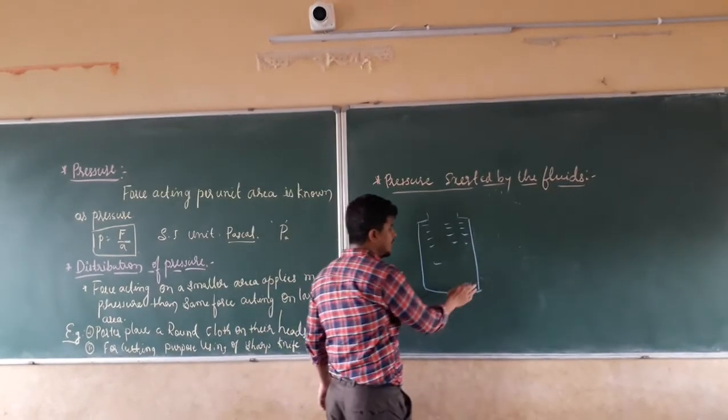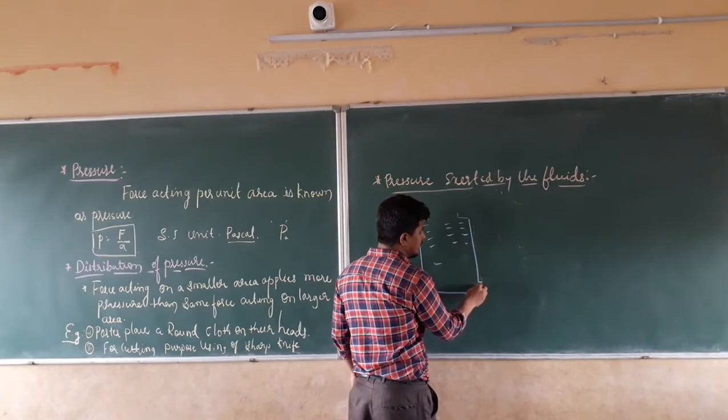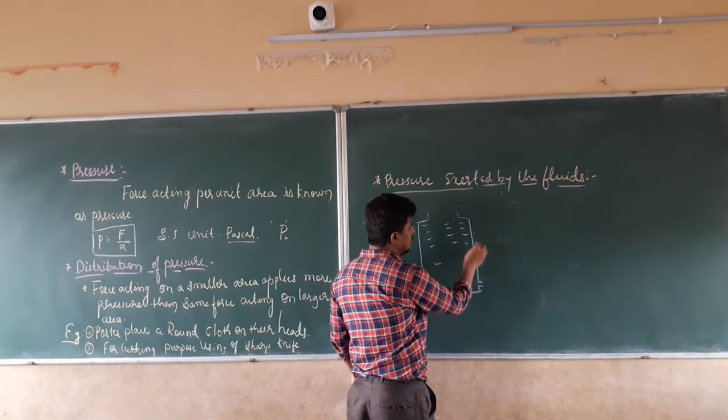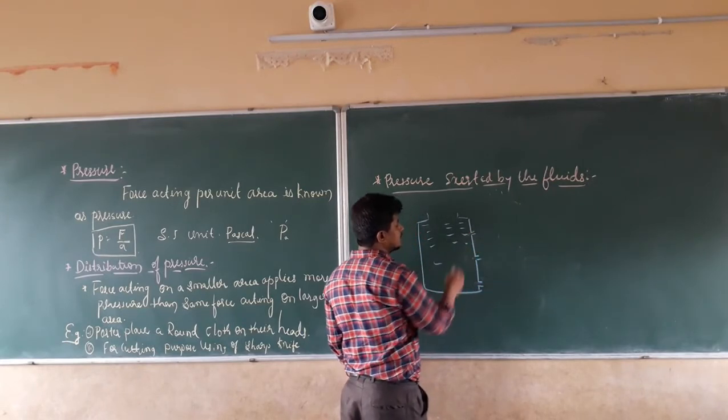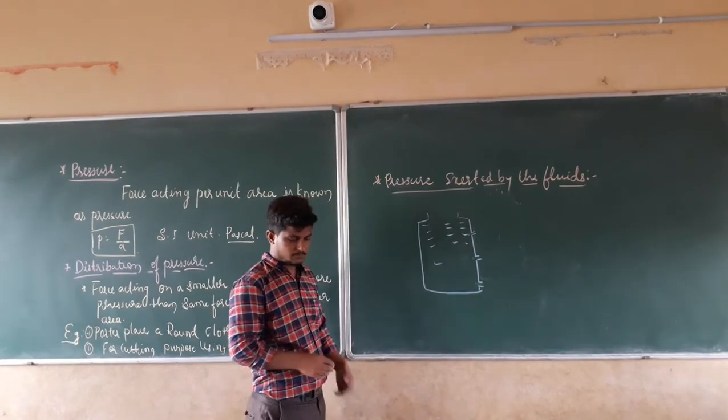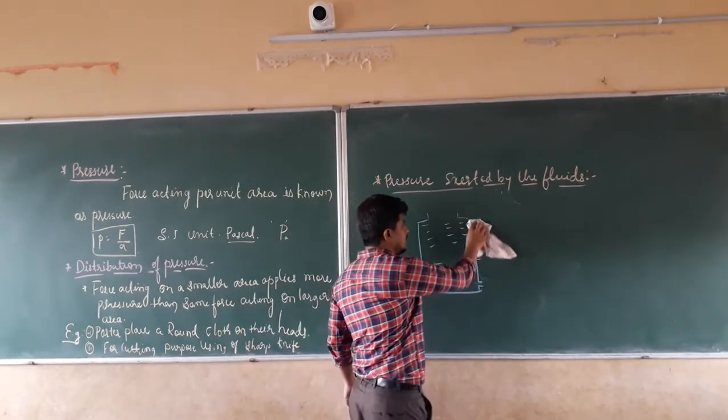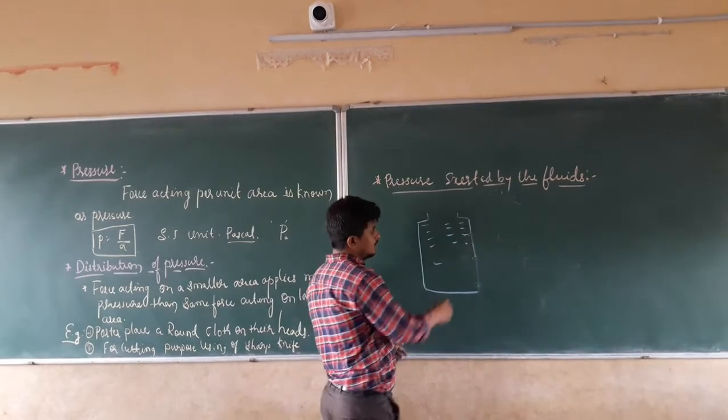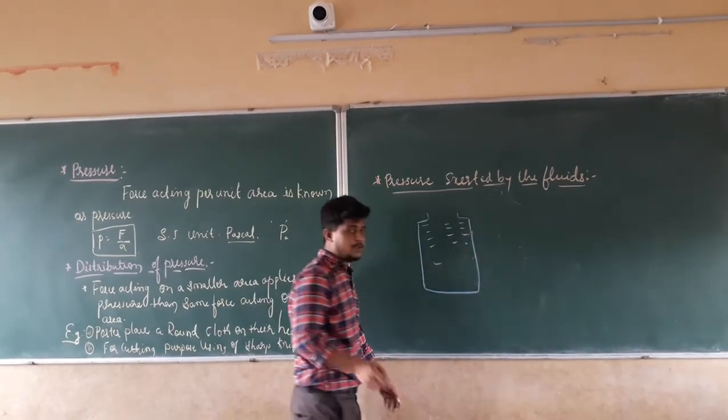Now I am going to make holes one by one. I am going to make hole one here, second hole here, and third hole here. Or in this example, I am going to discuss everything now. Let this be like this. I am not going to make any holes.